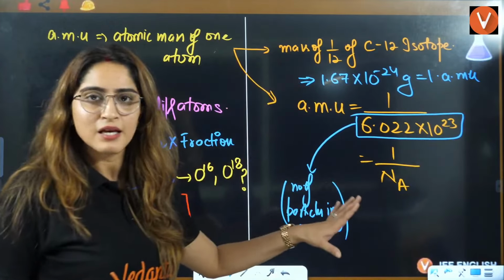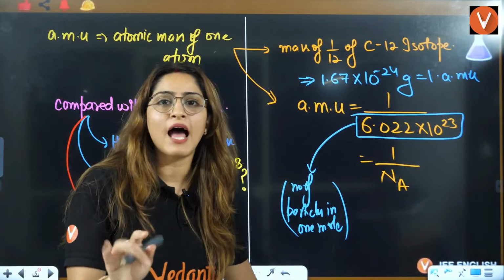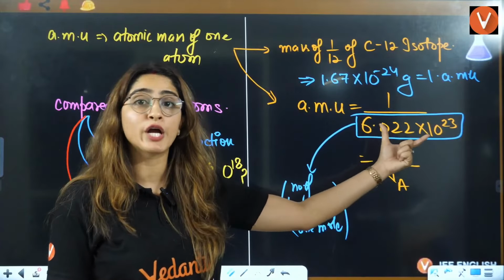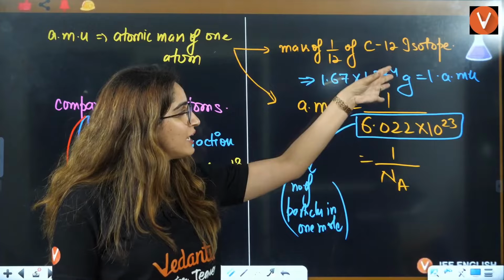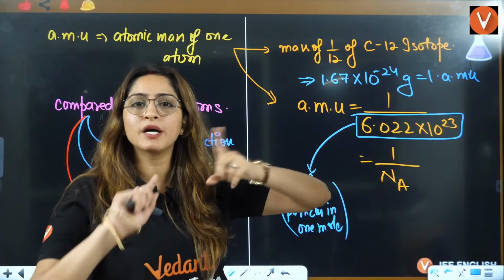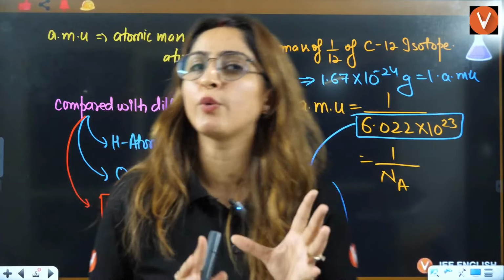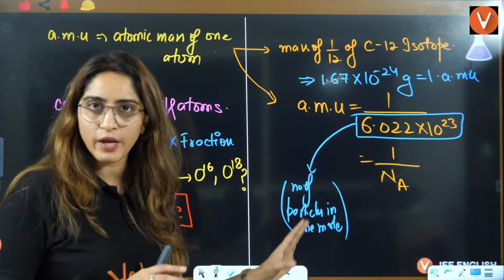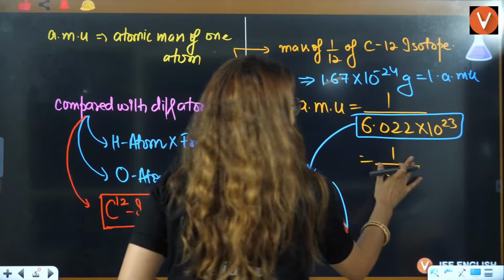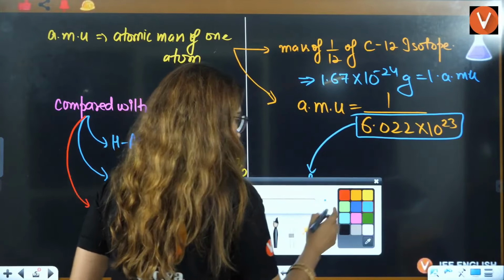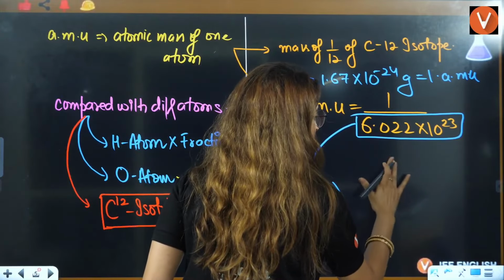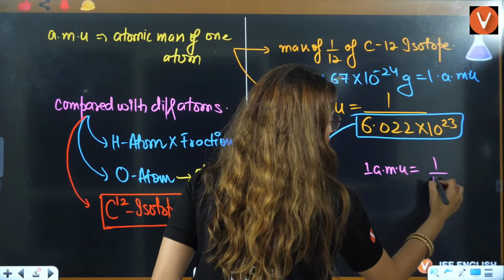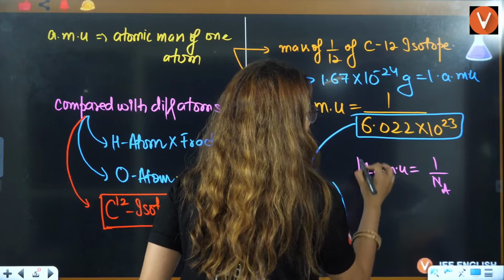If you see, now we observe that in 1 mole you have these many particles, that is the Avogadro's number. And 1 AMU and Avogadro's number are inversely proportional to each other. That was found out by the scientists. So we directly also write that 1 AMU is 1 by NA.